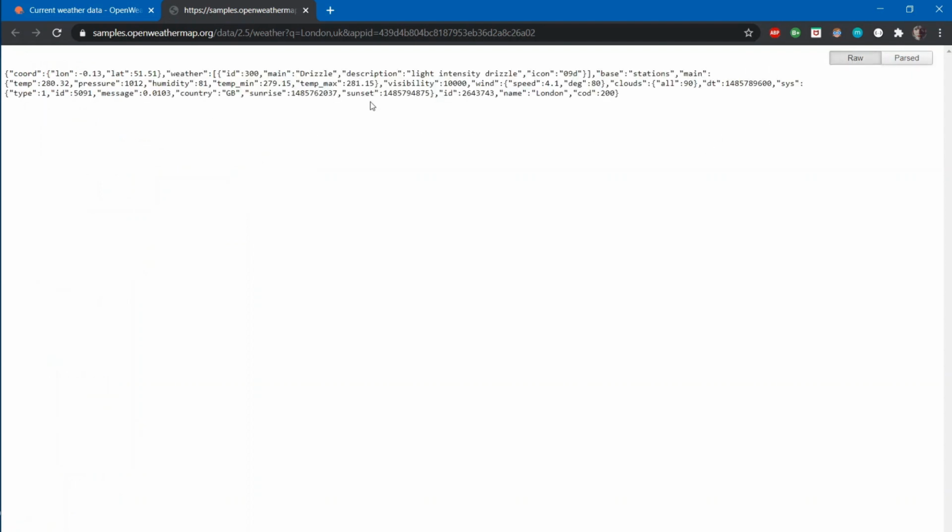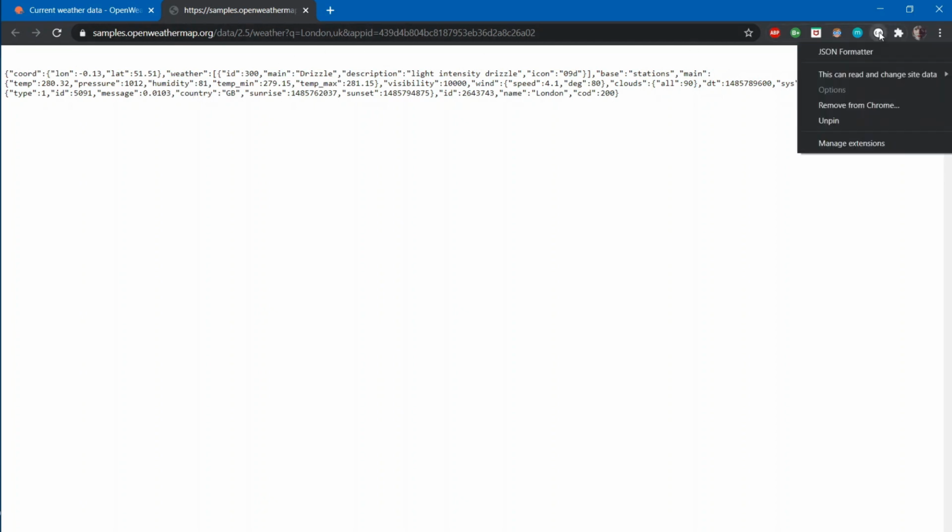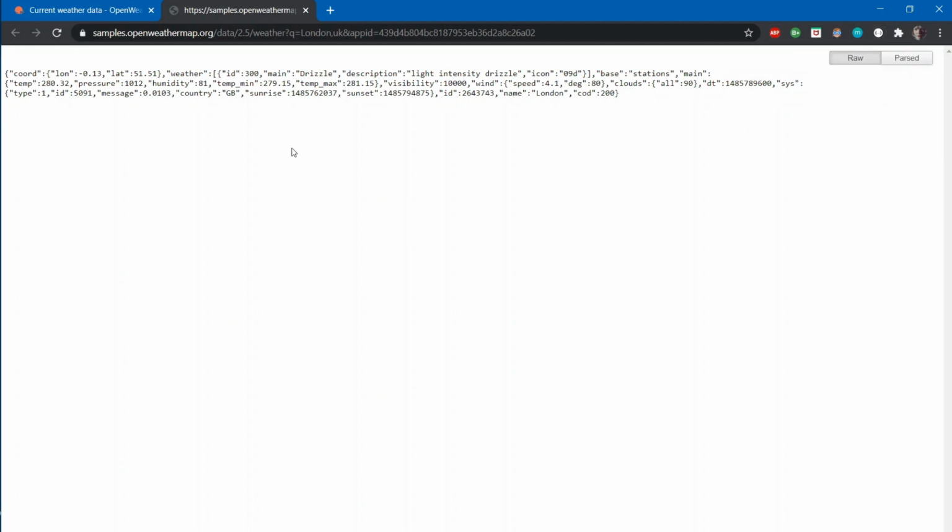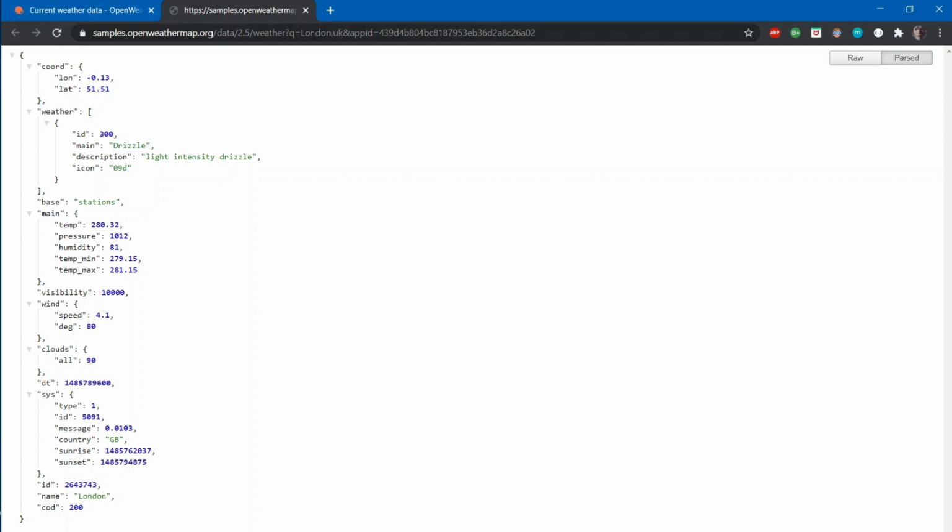Generally, when we make the query, it is going to return something like this, which is not at all human readable, right? Because there are no spaces, no tabs, no indentation. So I've installed a Chrome extension called JSON Formatter, and it automatically formats the JSON when you open it. So this is the parsed format and we can see what our weather API gives us.